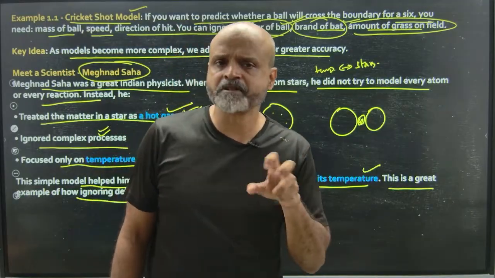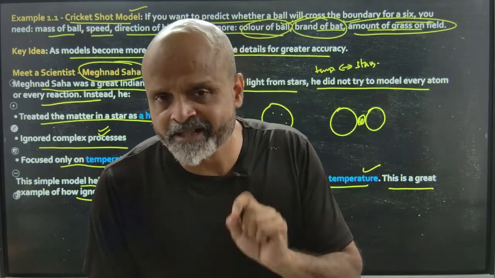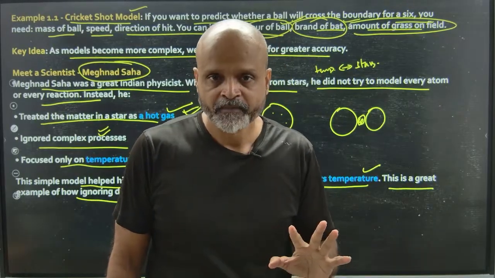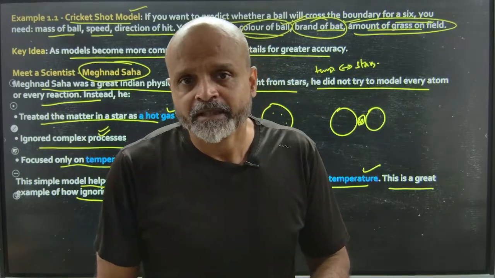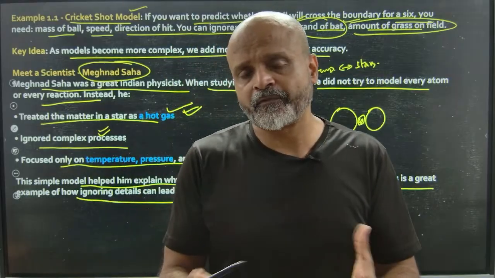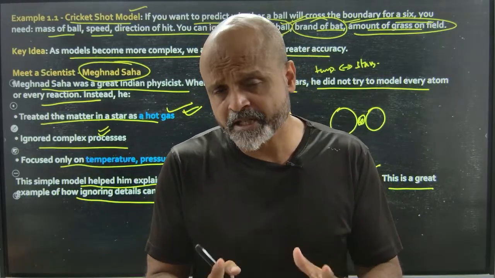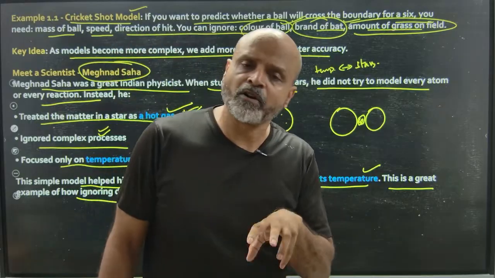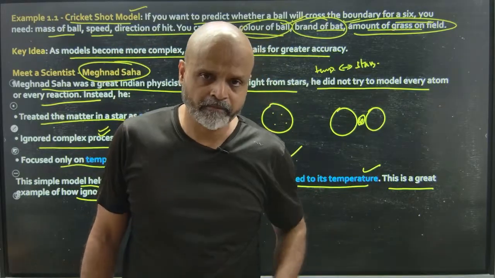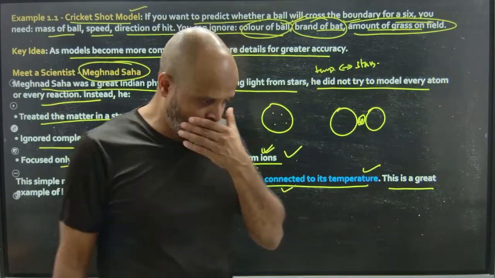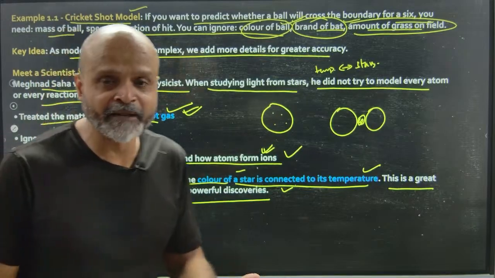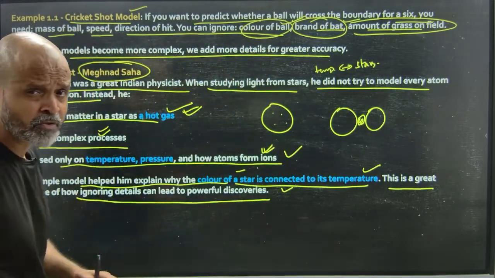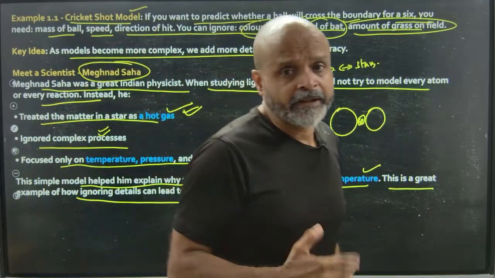The context of the study might compel you in science to ignore certain details which are not required, but at the same time, it's not a fact that these details are not there. These details do exist. However, in the context of a particular topic of a study, we tend to ignore them. Not everything can be explained. Everything can be explained again, but not in the context that we are trying to study. So we need to filter out information.